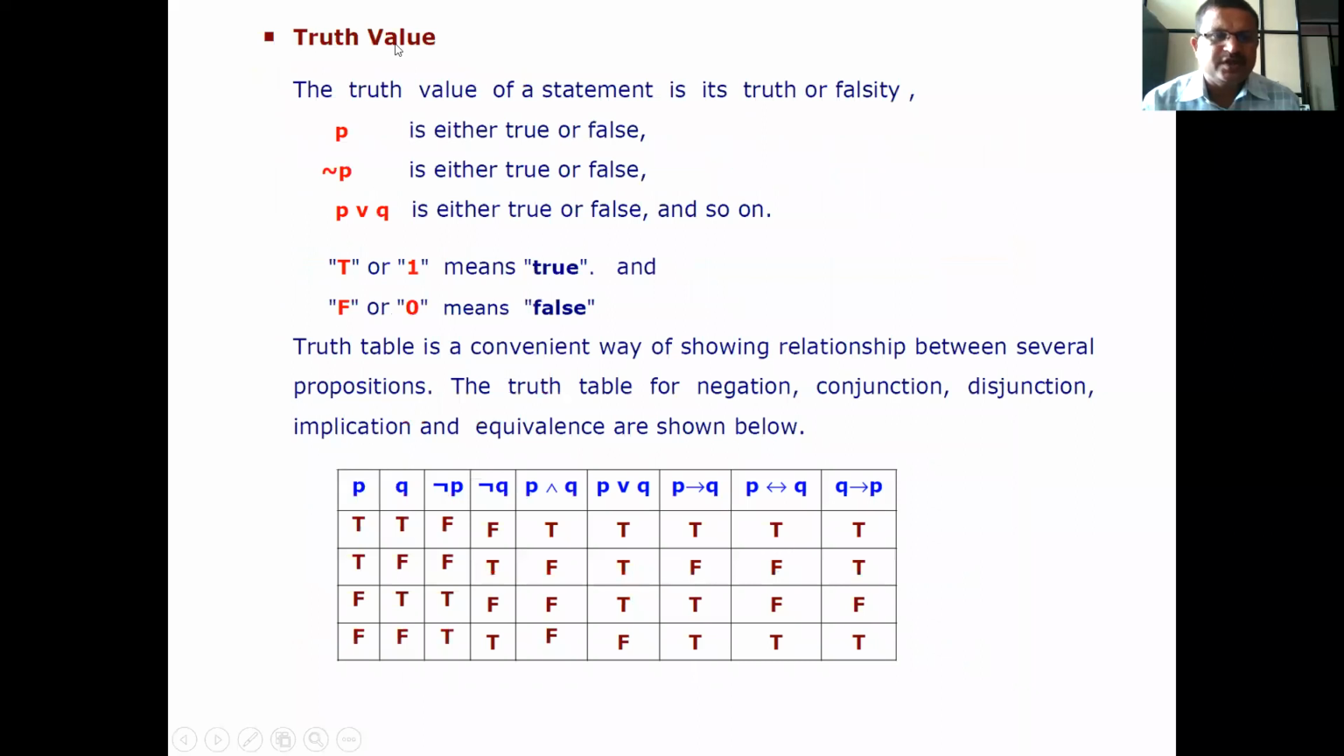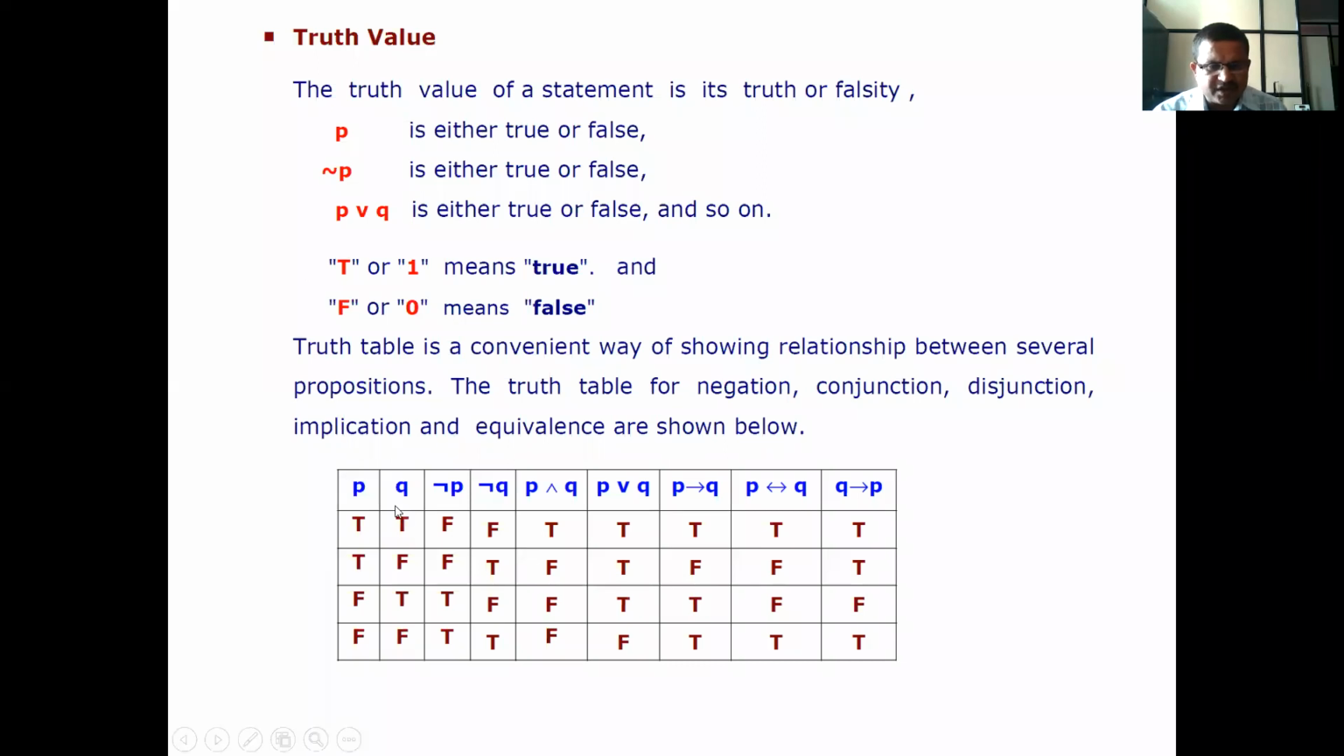Now truth value. The truth value of a statement is its truth or falsity. P is either true or false. Complement of P is either true or false. Then P or Q is either true or false, and so on. Then T or 1 means true, and F or 0 means false. Therefore, a truth table is a convenient way of showing the relationship between several propositions. The truth tables for negation, conjunction, disjunction, implication, and equivalence are shown below.